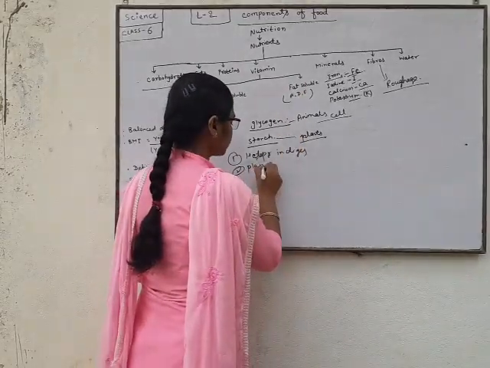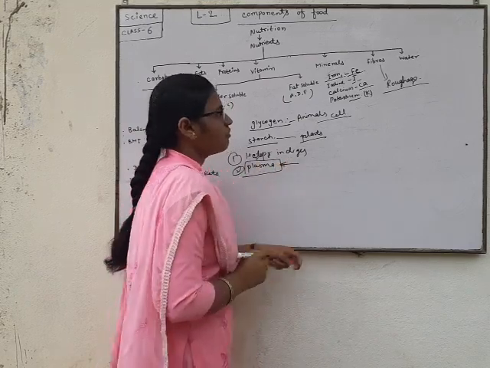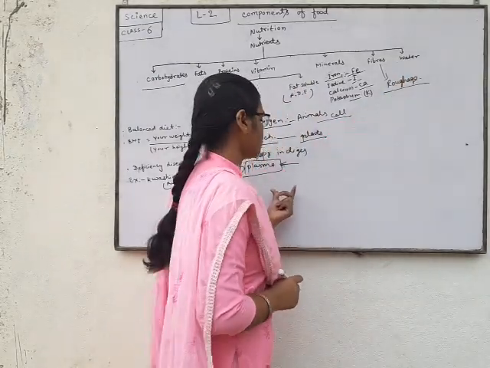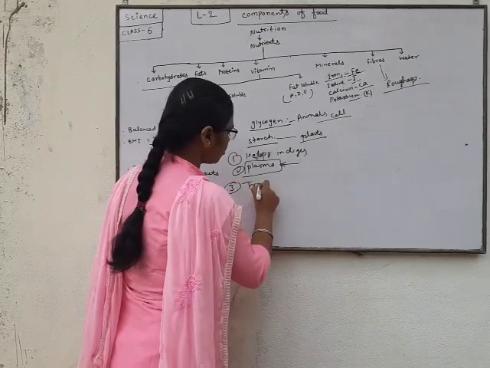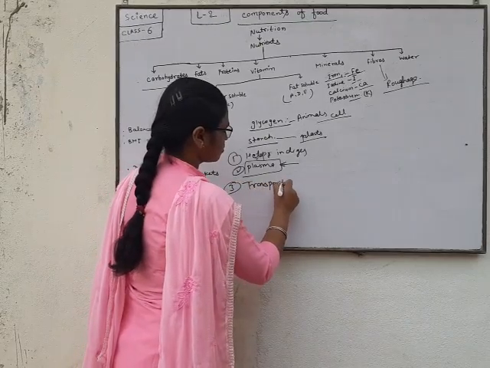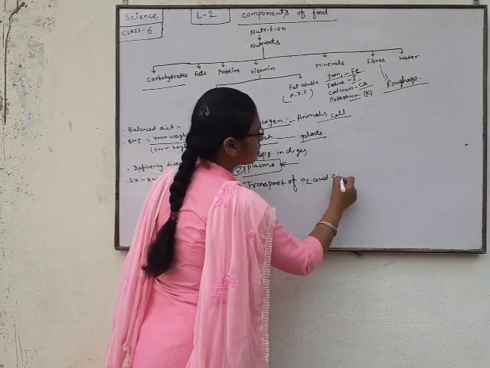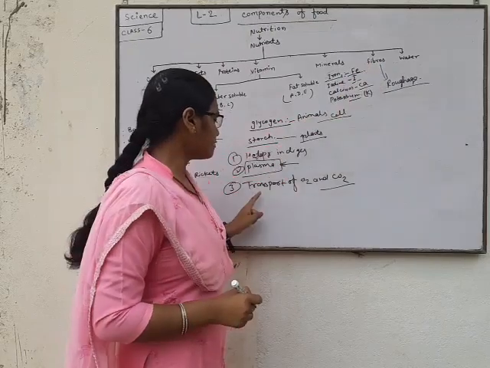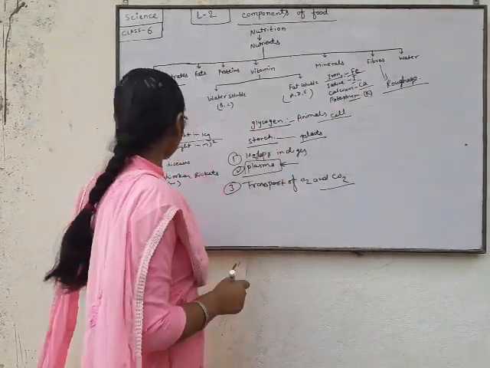You know that plasma contains a large amount of water, and it also helps in the transport of oxygen and carbon dioxide. Water helps in the transport of oxygen and carbon dioxide.